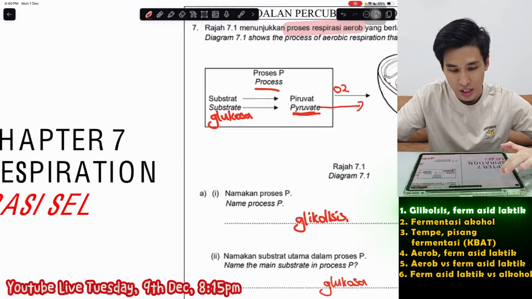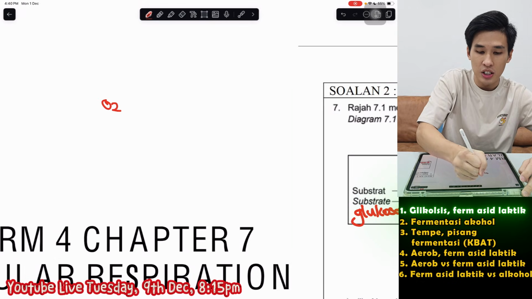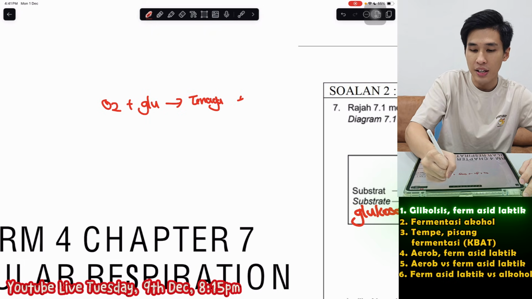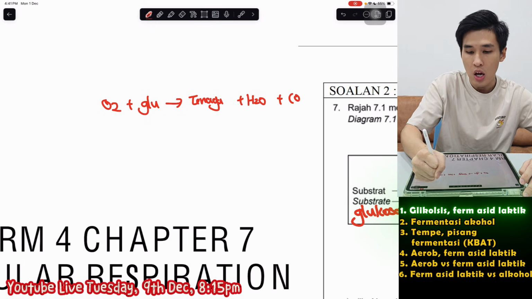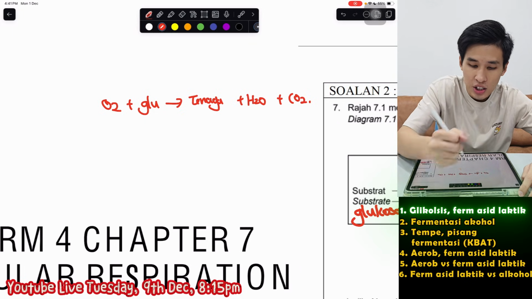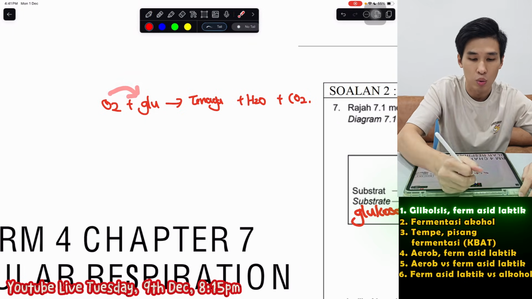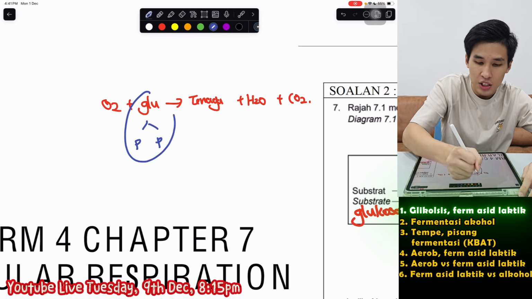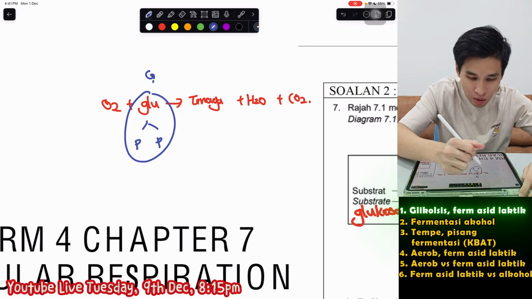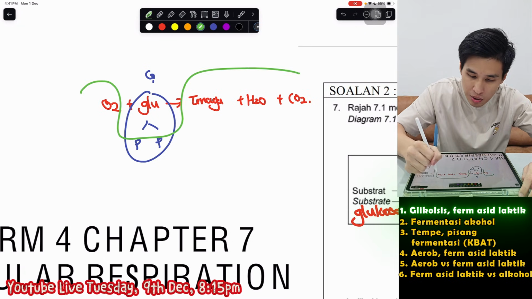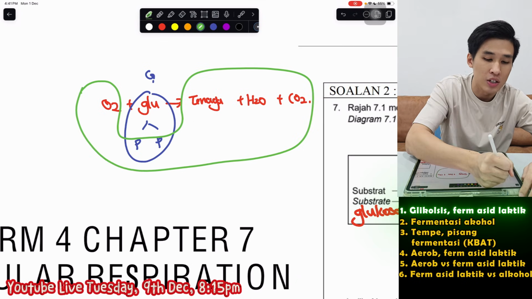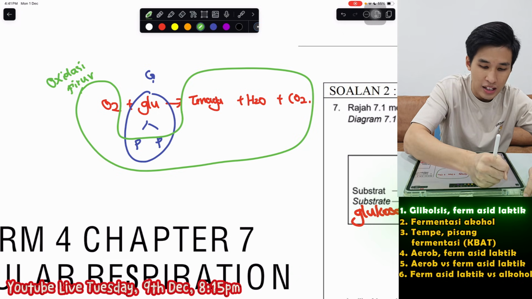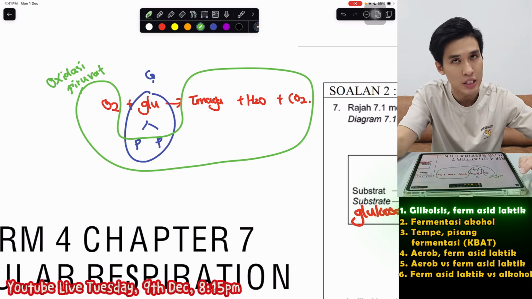Okay, if you don't quite get what's this, actually it's like this. So respirasi aerob is like that, oxygen plus glucosa menghasilkan tenaga, air, and CO2. So what happened here is that oxygen don't direct mengoksidakan glucosa dulu. Glucosa akan diurai kepada dua molekul piruvat. This is called glycolysis. Then only oxygen mengoksidakan the piruvat menjadi ini. So that is called oxidasi piruvat. So ada dua proses yang berlaku semasa respirasi aerob lah.